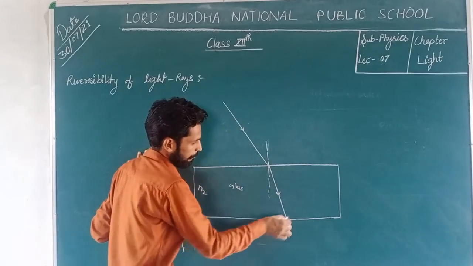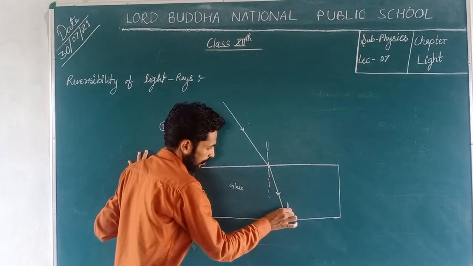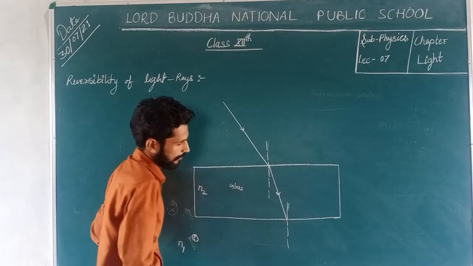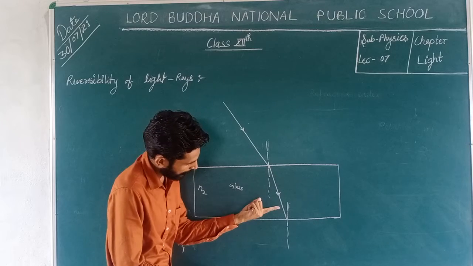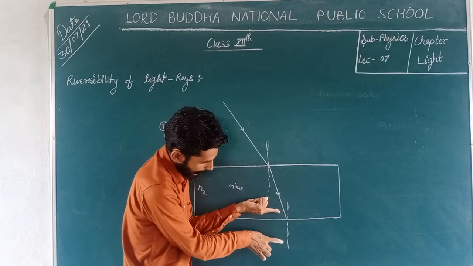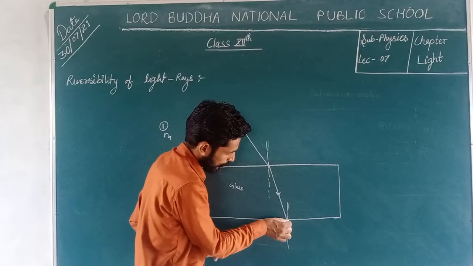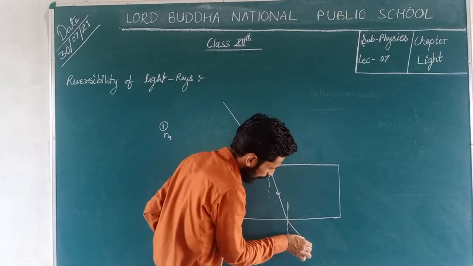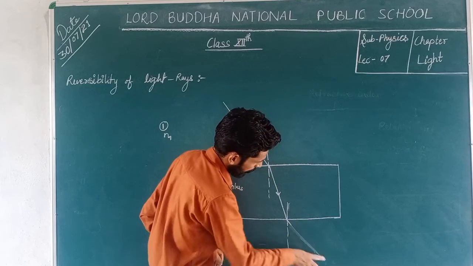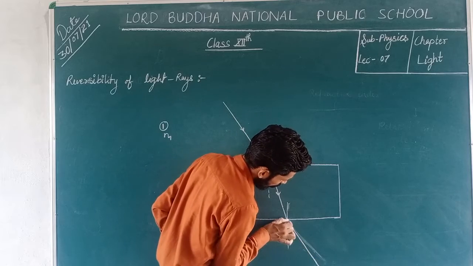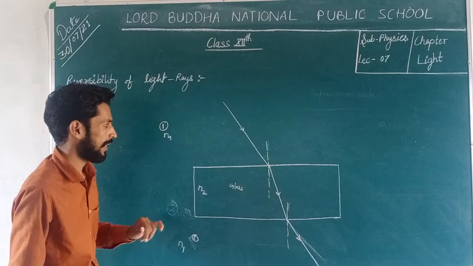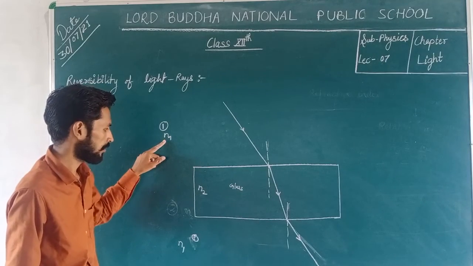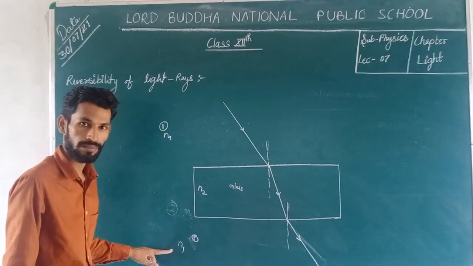But from this surface, the ray of light is coming from the denser medium and going into the rarer medium, so it will bend away from the normal. In this condition you can check, here it is 1, this is 2, and this is again 1.